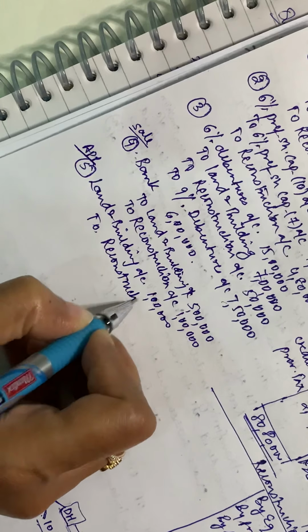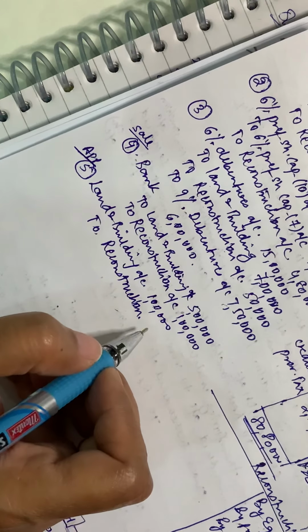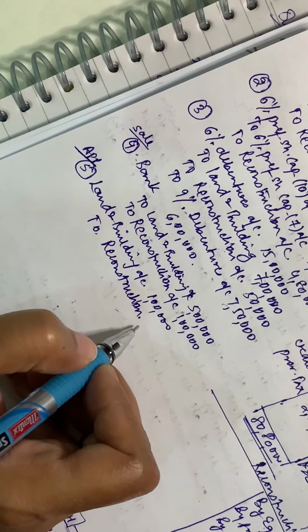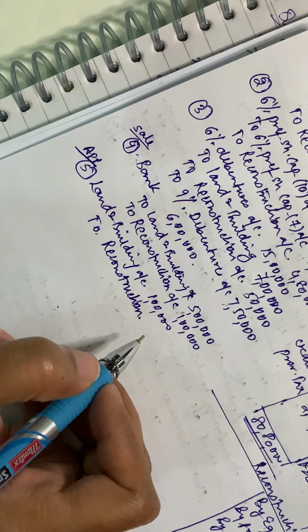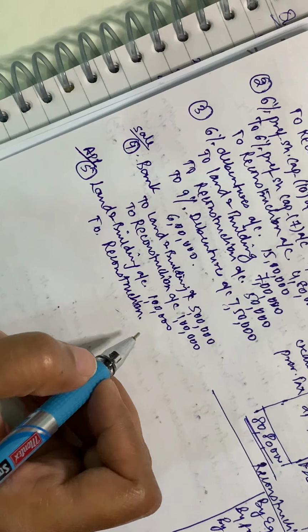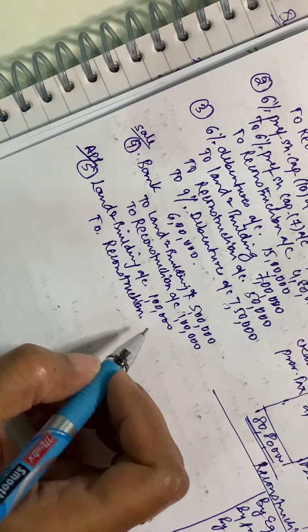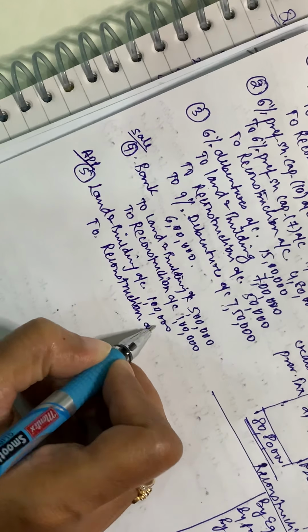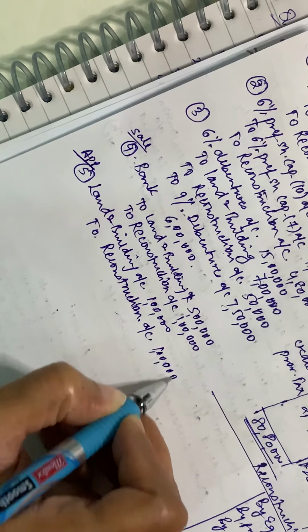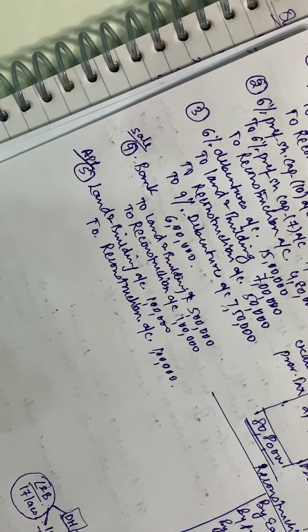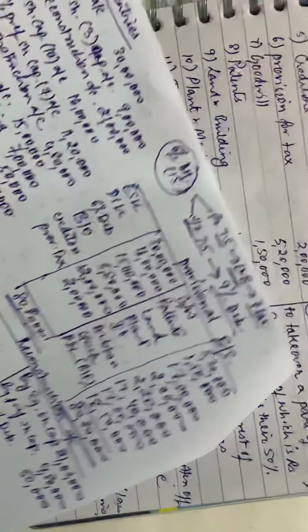Just like in a normal case, that is if it's not a case of internal reconstruction, and you're doing a normal appreciation in any of the fixed assets, you take the profit to the revaluation reserve. Now over here you are not doing that, you are taking that to the reconstruction account to the extent of 1 lakh. So this is about the 5th point.